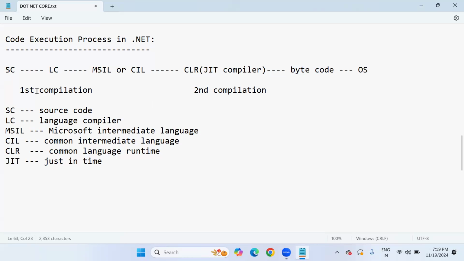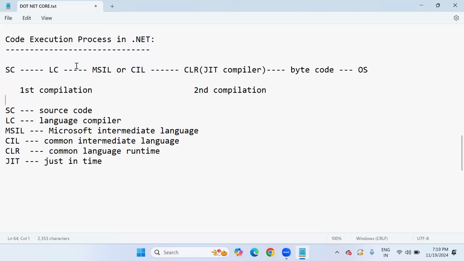There are two compilations, first compilation and second compilation. Just as Java programmers use a component called JVM, Java Virtual Machine, we .NET programmers use a component called Common Language Runtime, CLR. Java programmers use JVM architecture, and .NET programmers use CLR architecture. That is the only difference. Even in Java, the second compilation takes place in the JVM JIT compiler.